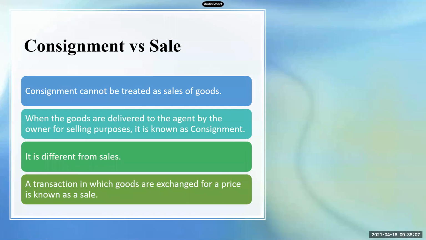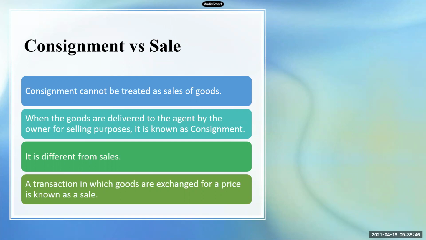Now, as I told you, consignment is not sale. There is a difference between consignment and sale, so right now we will look into the differences between them. Consignment cannot be treated as sale of goods. When goods are delivered to the agent by the owner for selling purposes, it is called consignment. So we call it consignment when one person sends goods to another person for further sales. See here, the consignor is not selling the goods to the consignee. He is only sending them so that the consignee can further sell them.